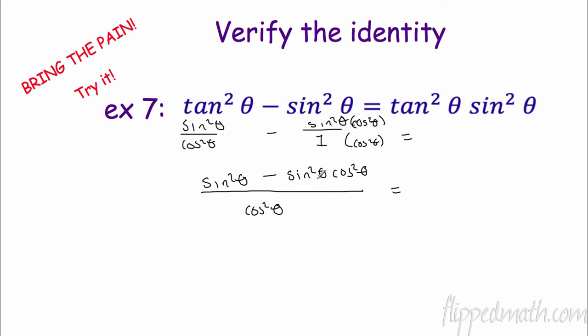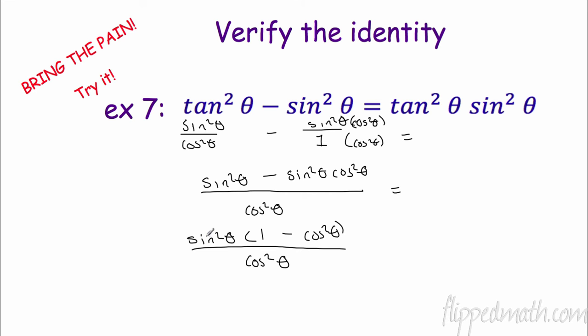Now, something I notice here: I have a couple of terms, and I have the same thing factor in both terms. To me, that means take it out. Greatest common factor. So sine squared theta, I'm going to factor out. So I have a 1 minus cosine squared theta, all over cosine squared theta.